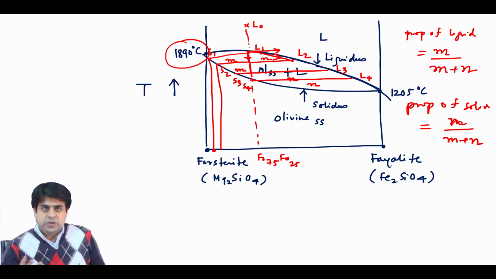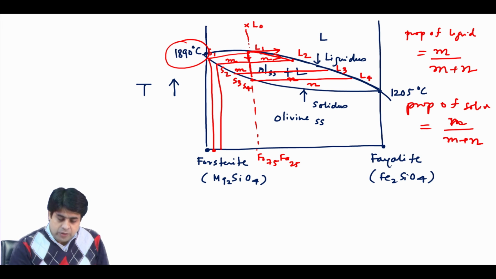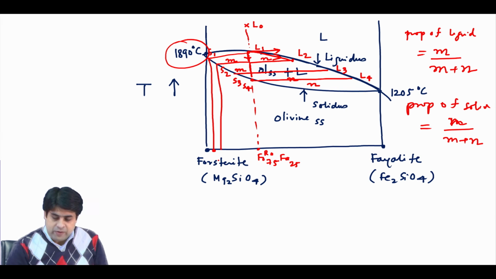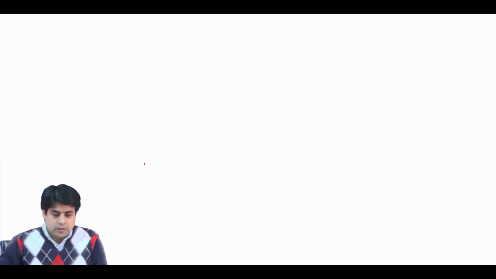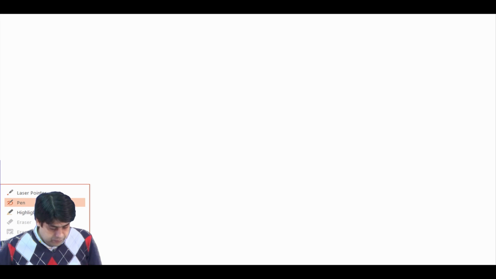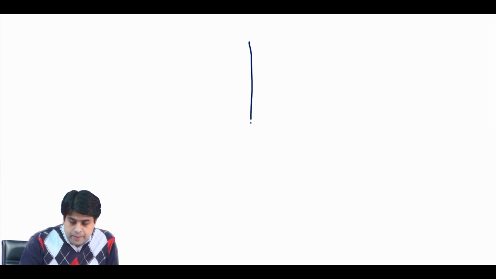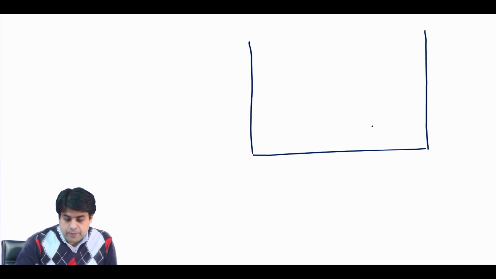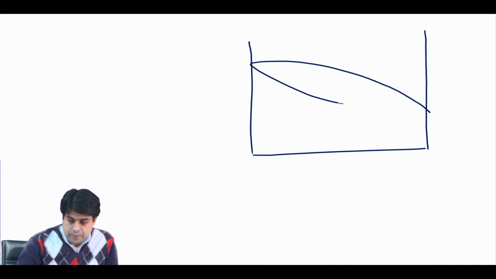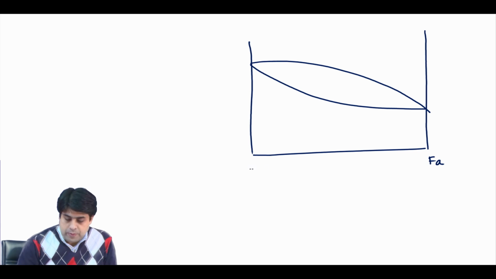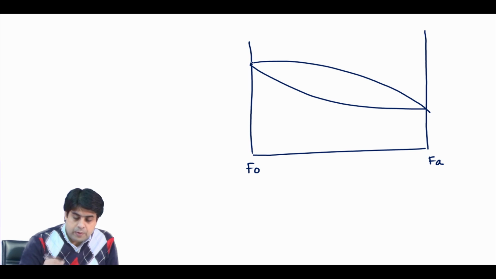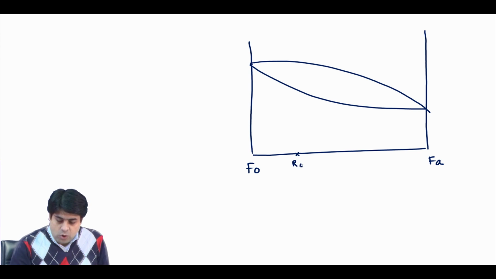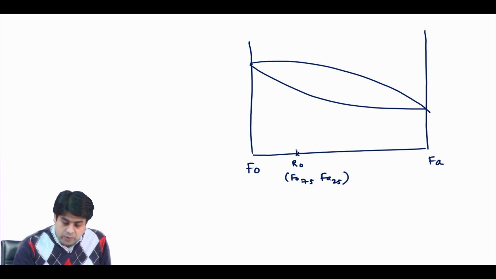If we take the opposite situation, you take the same R0 rock composition, which has 75% Forsterite and 25% Fayalite, and you heat the rock.